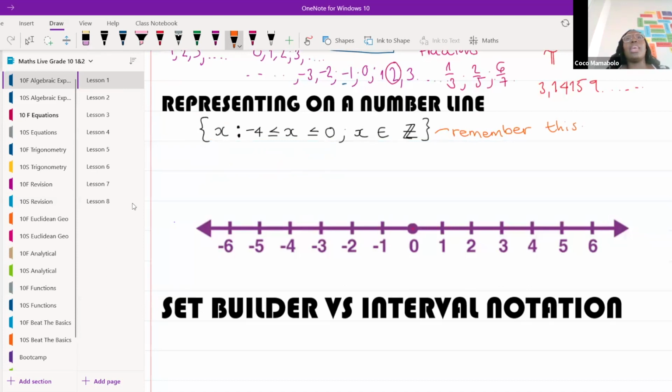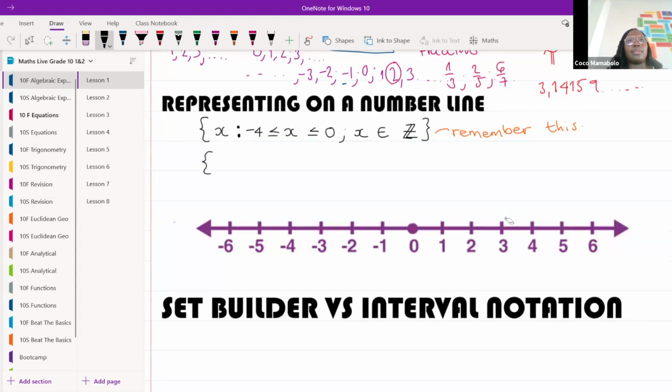If I give you this, what this tells me is that I now need to do what we did before. Put a dot at -4, put a dot at -3, at -2, at -1, and at 0. That's what that tells me. Now I'm going to see if we can do another one. I'm going to write another one on the screen, and I want you guys to tell me either in the chat or, if you feel confident, you can unmute and tell me where I need to put my dots.